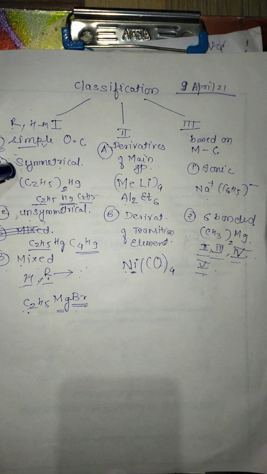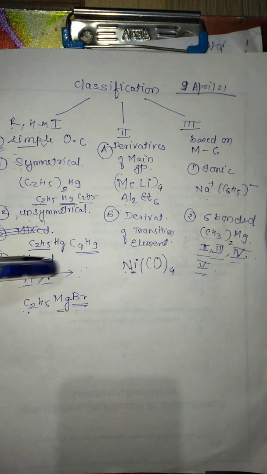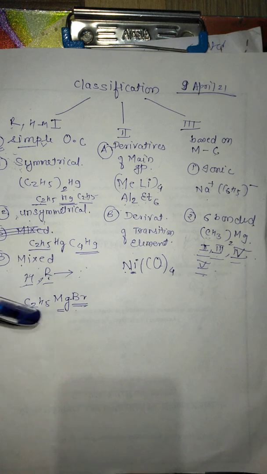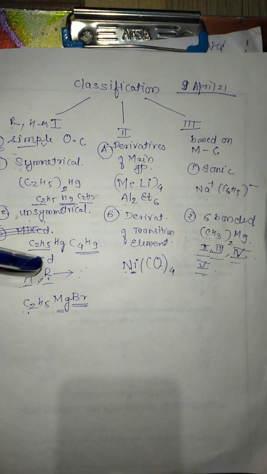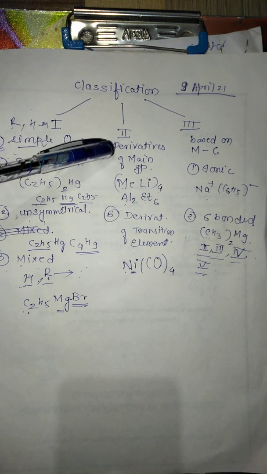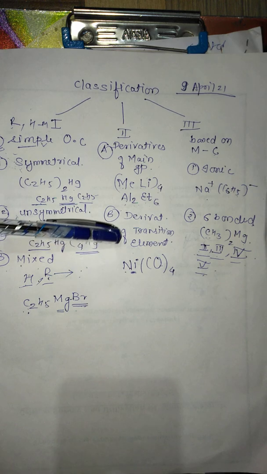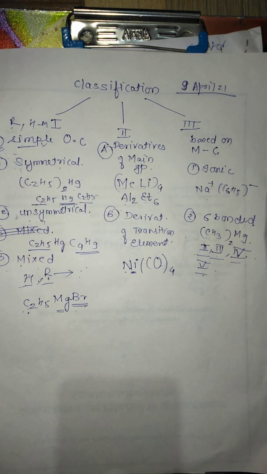Simple is also consisting of 2 types, that is symmetrical and unsymmetrical. Mixed is having one organic radical and or hydrogen, but on the other side it will have another element or group other than organic radical. The second category is derivative of main group, and the second classification is derivative of transition element.